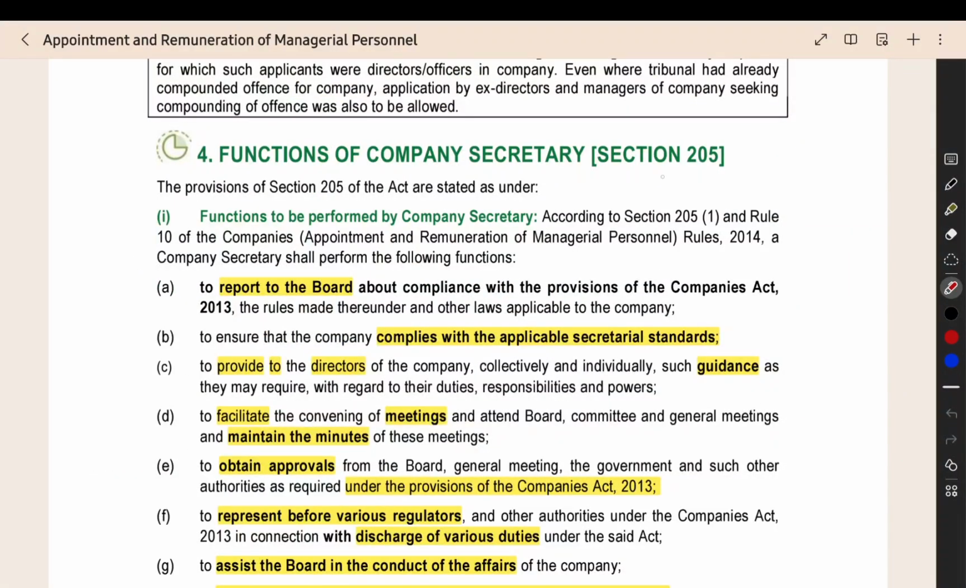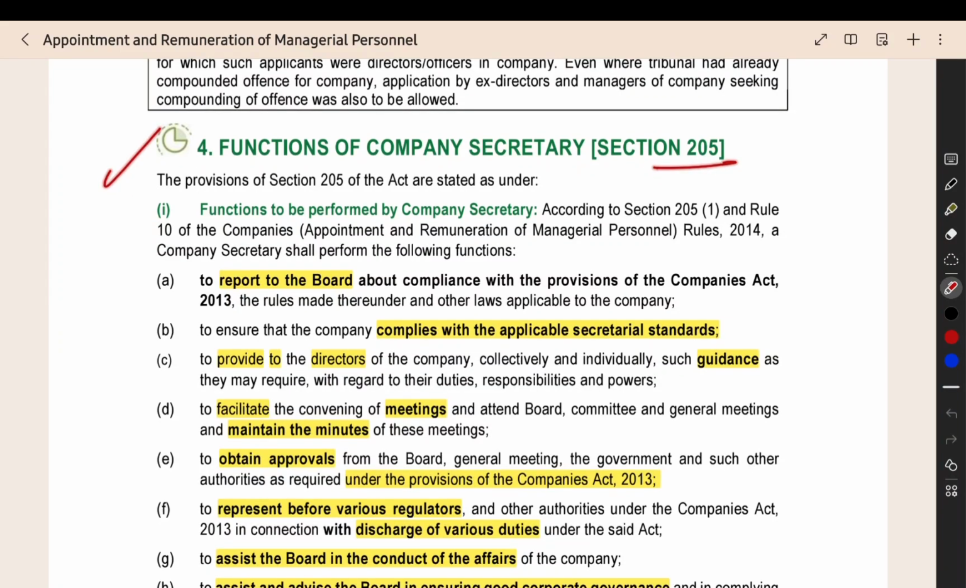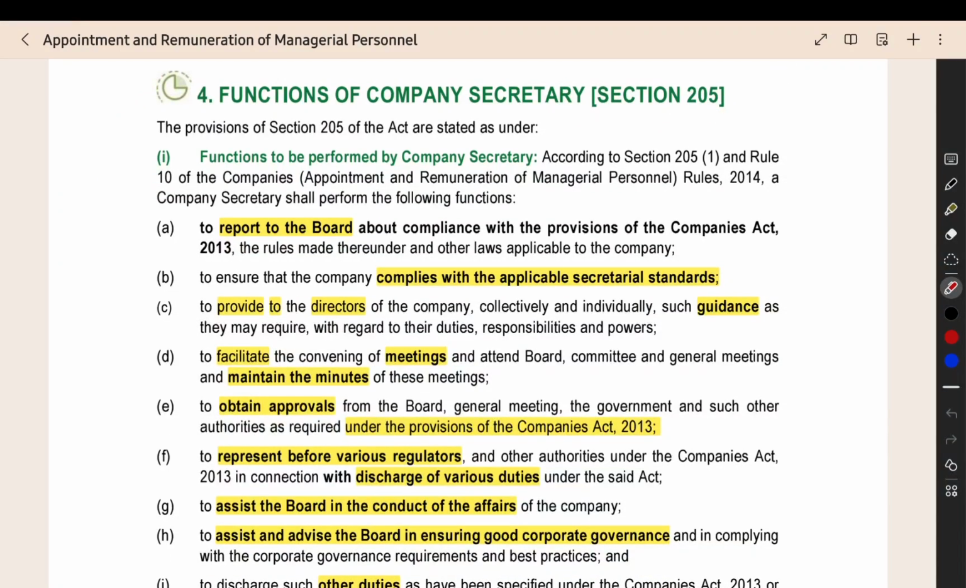Now we can see section number 205, which is about the functions of the company secretary. So what are all the duties, functions, work of the company secretary? They have to report to the board of directors about the Companies Act. What are all the requirements under the Companies Act, whether they are following it for particular events like appointment of director, resignation of director, independent director, whether the provisions of the Companies Act are being followed properly.